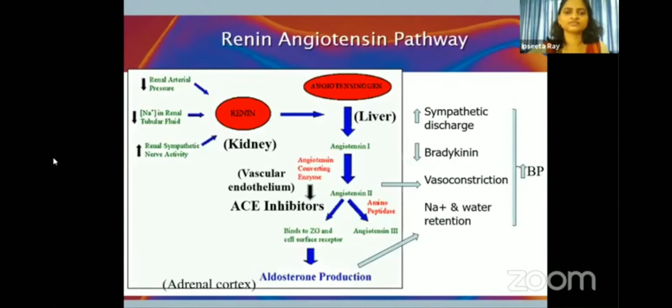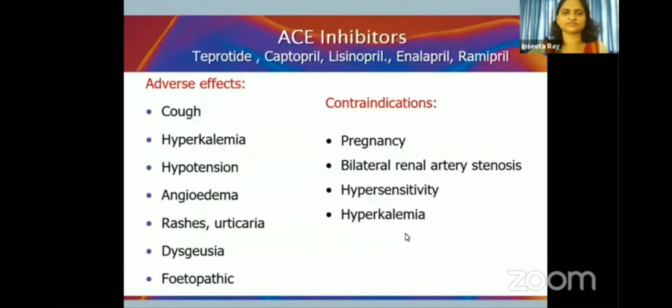So when you give ACE inhibitors, they will block the enzyme angiotensin converting enzyme, that is ACE, and as a result, they will reduce the sympathetic discharge, they will increase bradykinin levels, they will inhibit vasoconstriction, and they will also reduce the sodium and water retention. All this contributes to the fall in blood pressure. Okay, so it's not only through inhibition of vasoconstriction, but you are also supposed to write the various other mechanisms of how ACE inhibitors contribute to their hypotensive effects.